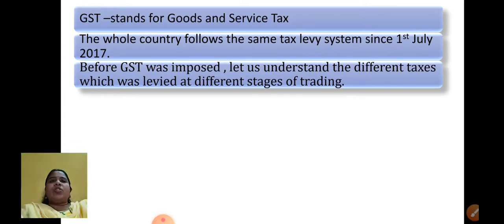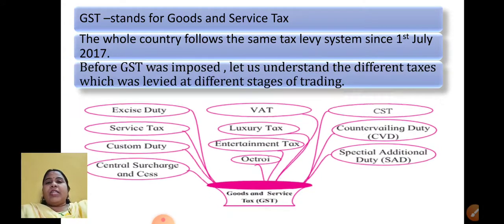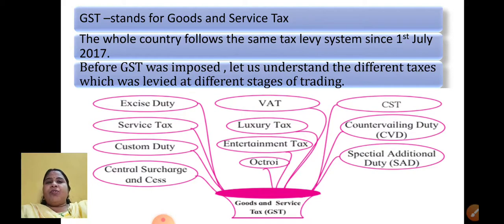GST stands for Goods and Service Tax. The whole country follows the same tax system since 1st July 2017. I hope you are aware, before 1st July 2017, there were many types of taxes, direct taxes and indirect taxes, which were levied on us. We were not even knowing how many types of taxes we were paying. Correct? So since 1st July 2017, the government has imposed a new tax system, that is nothing but GST.